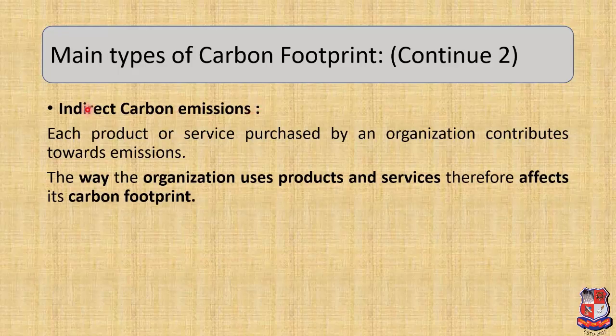Now, the last type, that is indirect carbon emission. Each product or service purchased by an organization contributes towards emissions. The way the organization uses products and services therefore affects its carbon footprint. For example, a manufacturing company is indirectly responsible for the carbon dioxide that is emitted in the transport of the raw material as well as the emission from its distribution, use and disposal of its finished products.